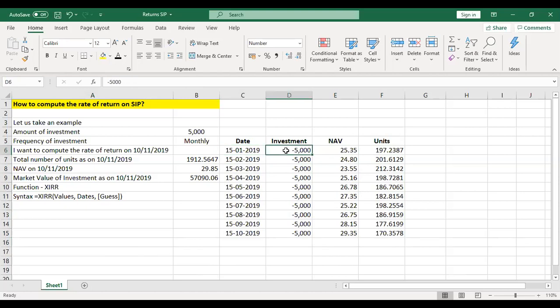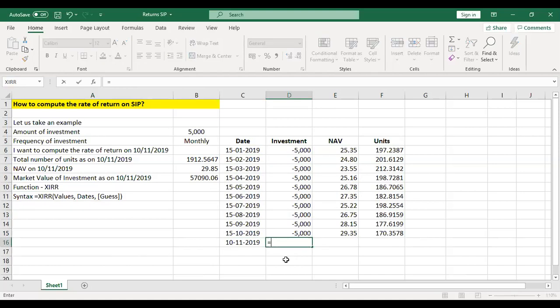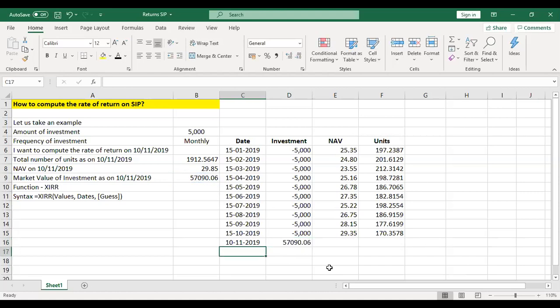So I am trying to calculate rate of return on 10th November. So I will put that date here, 10/11/2019. And my value of investment on that day, I will fill here, which is 57,090.06. So I have the dates of investments, the amount of investment is same, the date on which I want to calculate my rate of return, and my market value of investment as on that day.